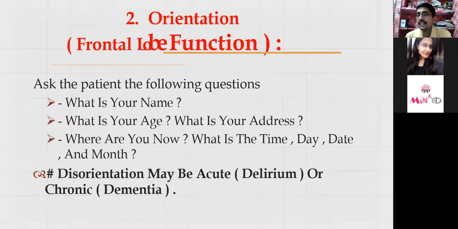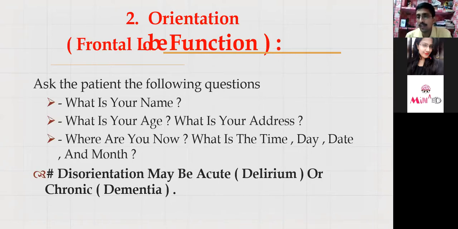And we'll see if the patient is oriented to time, place, and person, TPP. If it is oriented, then it is okay. Our mental functions are intact. If it is not oriented, if there is disorientation or acute disorientation, that can be due to delirium. And if it is a chronic disorientation, it can be dementia. So what is the difference between delirium and dementia? In delirium, you'll have other causes like metabolic causes, for example deranged sodium, which can be the cause of delirium. The patient will have impaired intellect.